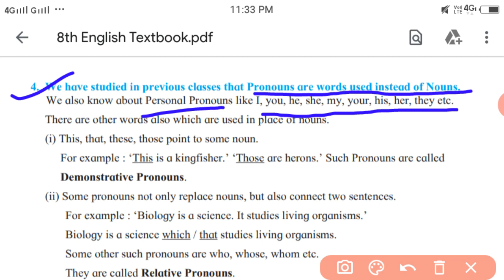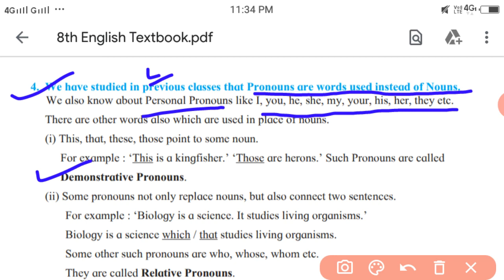There are other words also which are used in place of nouns. According to them, there are different categories or types of pronouns. The first one is personal pronoun, which I have told.